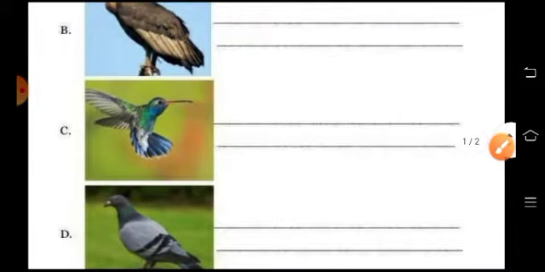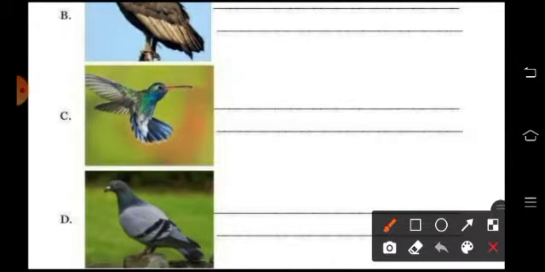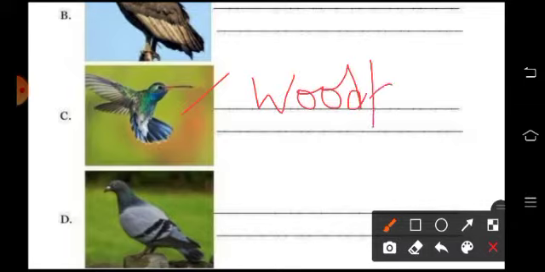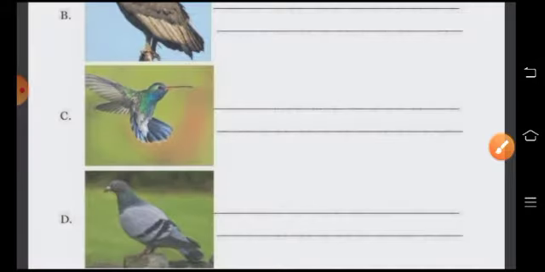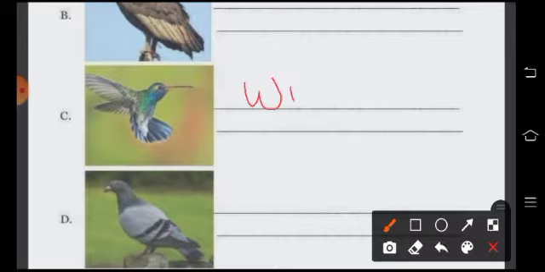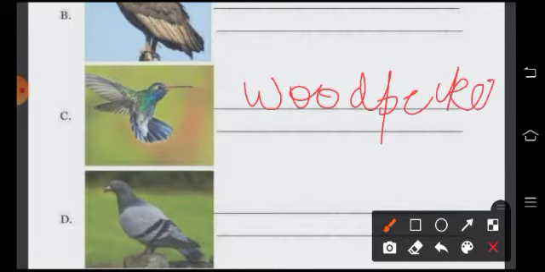Now here is the third one, and this is a woodpecker. Okay, so you write here woodpecker. Okay, and they eat insects. Okay, they eat insects. Again I am writing, children, woodpecker and insects. Okay.